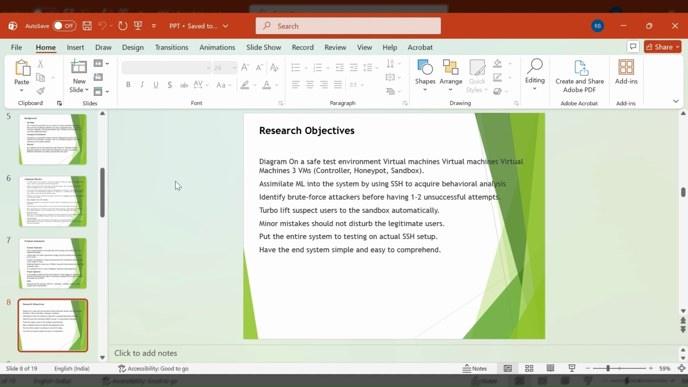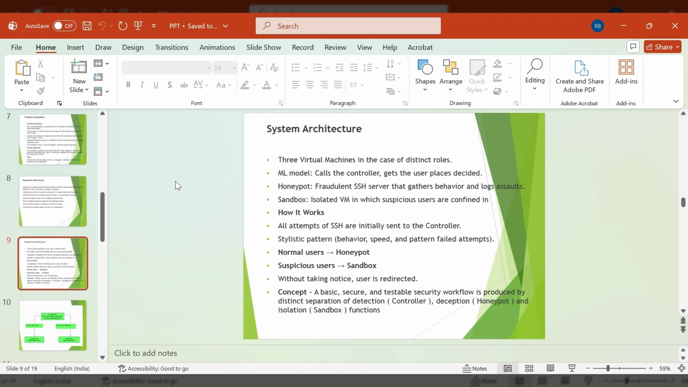My objectives were to build a safe test setup using three virtual machines, use ML inside the SSH login process, detect attackers early based on behavior, redirect suspicious users to the sandbox automatically, allow normal users to log in without confusion, and test everything in a real SSH environment.